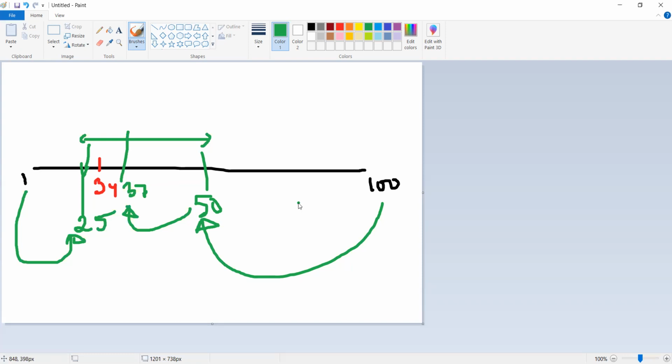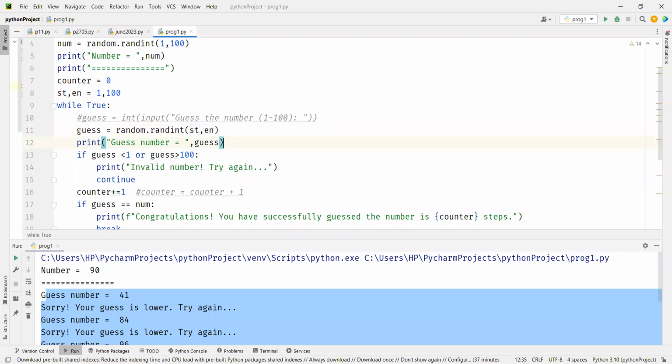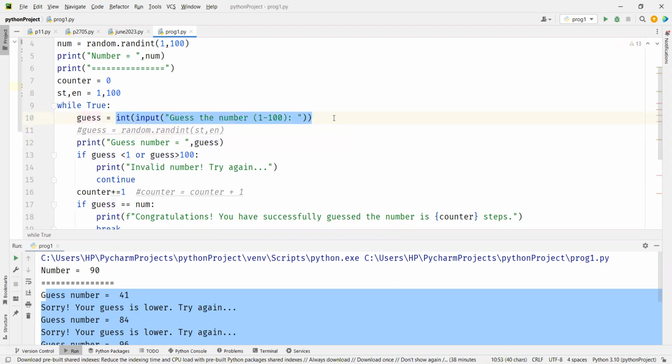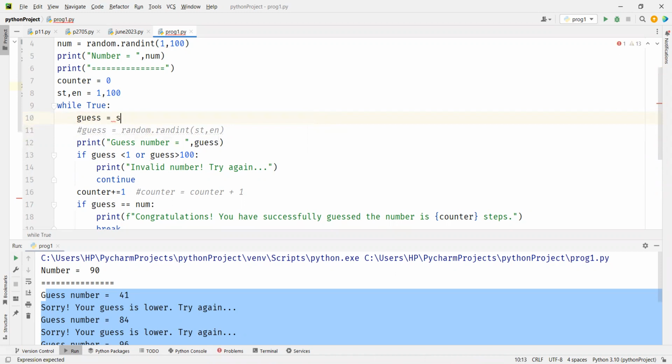Coming back to the code, instead of a random guess, I'm going to say ST plus EN, divided by 2.